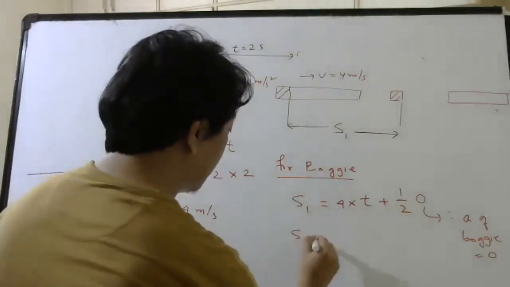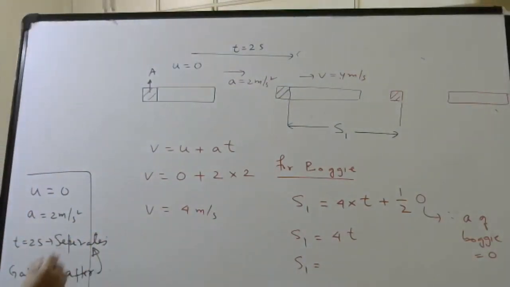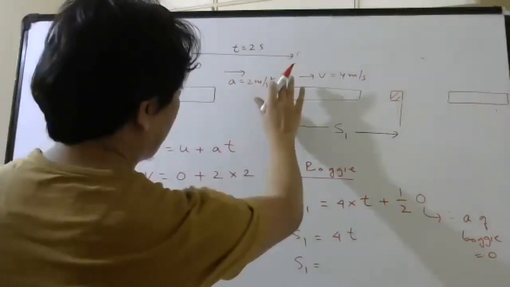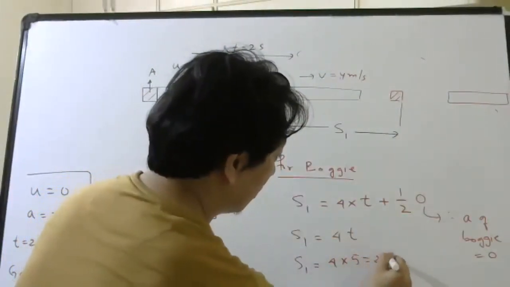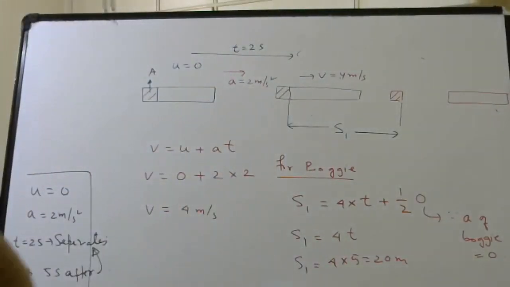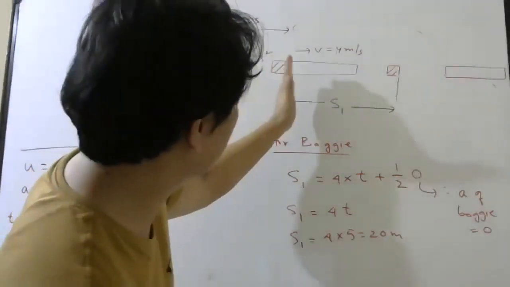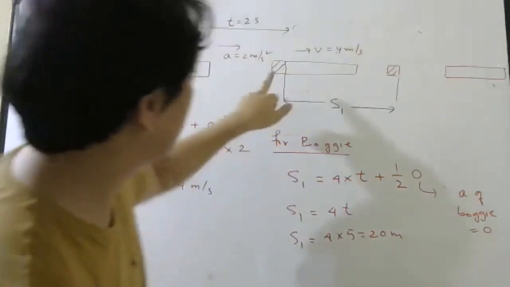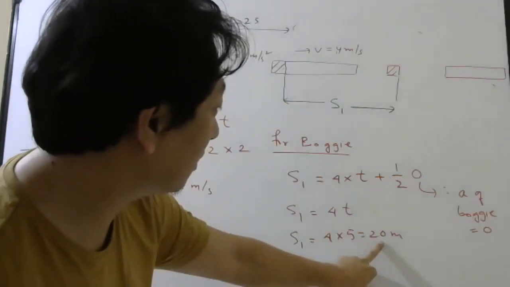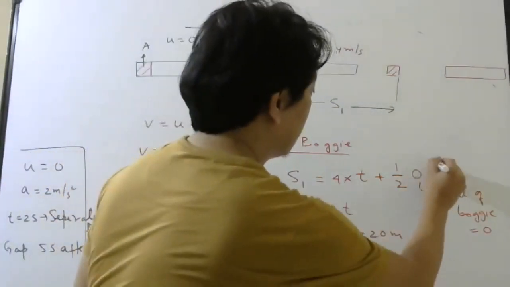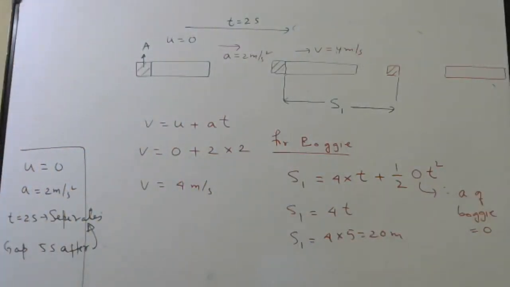So what will be the displacement? 4t. Now they told 5 seconds after the separation. So here separation started. 5 seconds later, displacement of the bogie will be 4 into 5, which is 20 meters. Okay, from here it started to separate, so from here to here the displacement of the bogie will be 4 into 5, which is 20 meters. Why no acceleration? Because according to the question, the bogie is moving uniformly. This is clear?